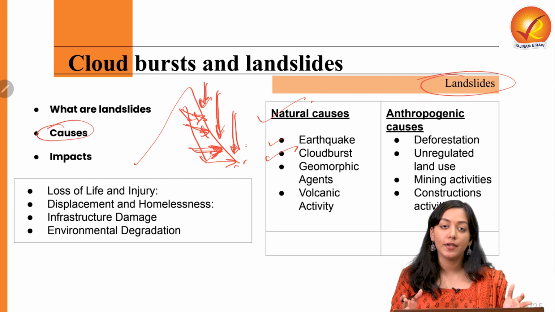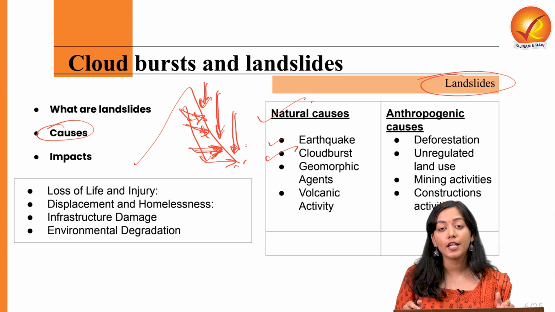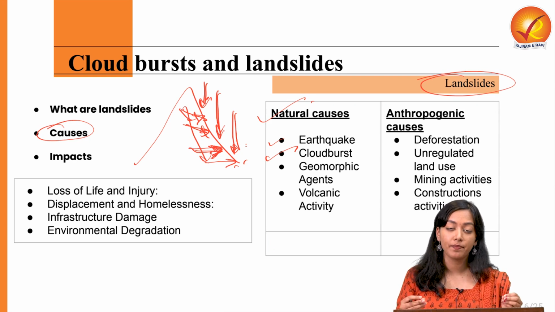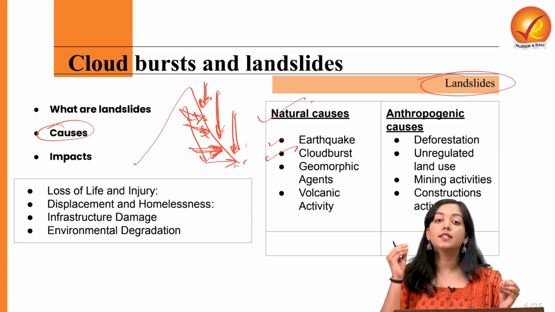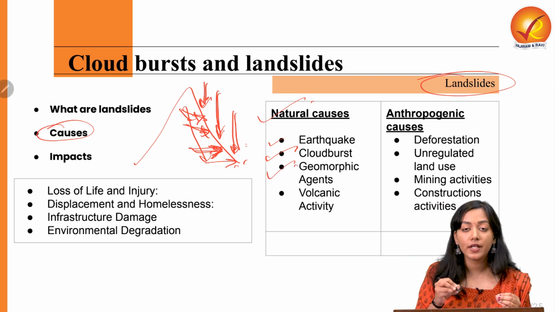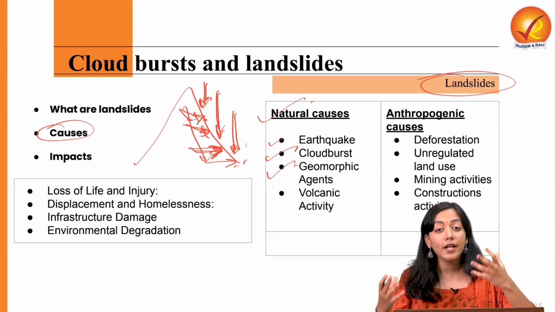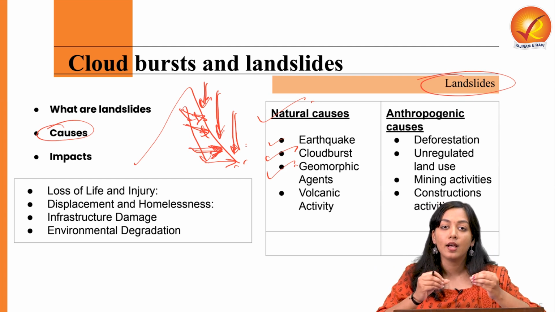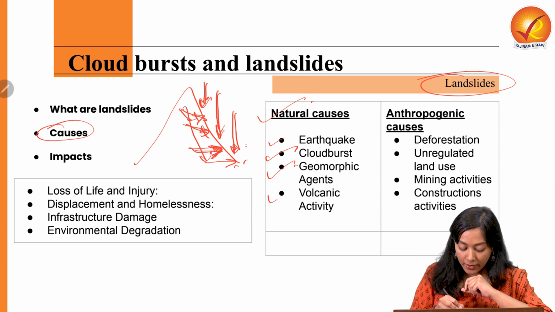See, any weather event, it could be sudden melting of ice glaciers in the form of GLOFs, glacial lake outburst floods, or flash floods, or cloud burst, leads to overwhelming pressure on the surface of the earth, also degrades the slope stability, eventually leading to landslides. Okay, then geomorphic agents, very natural geomorphic agents like rivers, melting of glaciers, wind erosion, soil erosion, all of them also degrade the stability of the soil, the stability of the very slope, the land, and therefore lead to landslides. Then volcanic activity.